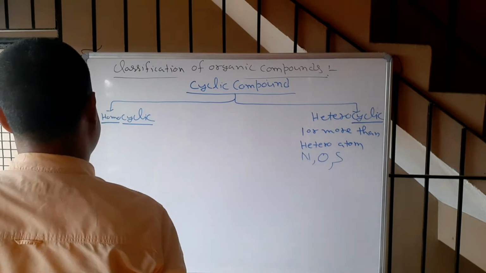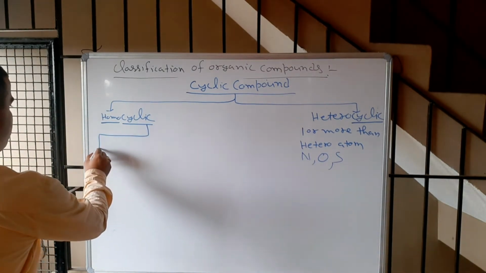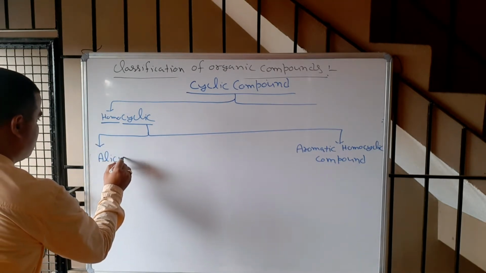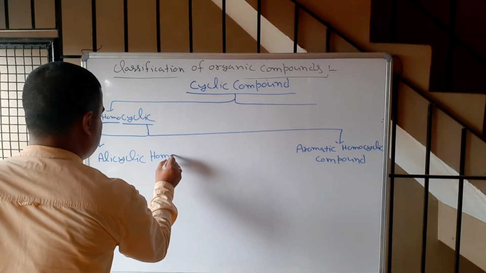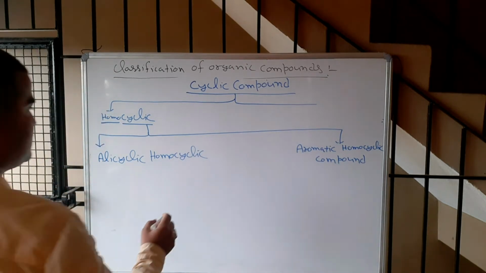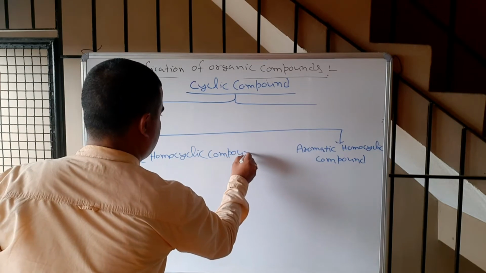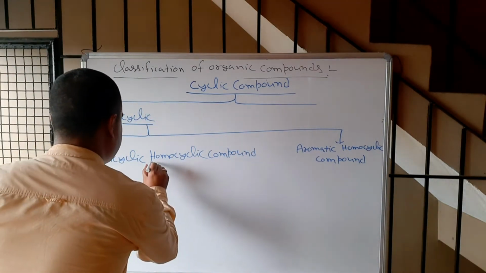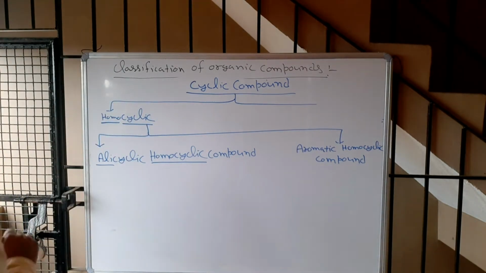Now homocyclic is further divided into two categories. This is alicyclic, homocyclic. So alicyclic, homocyclic compound. It means this is the homocyclic compound which is aliphatic in nature.